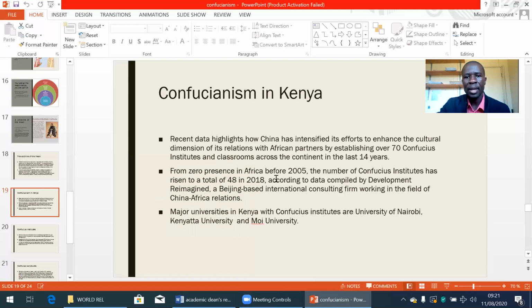From zero presence in Africa before 2005, the number of Confucius institutes has risen to a total of 48 in 2018, according to data compiled by Development Reimagined, a Beijing-based international consulting firm working in the field of China-African relations. Major universities in Kenya with Confucius institutes are University of Nairobi, Kenyatta University, and Moi University.